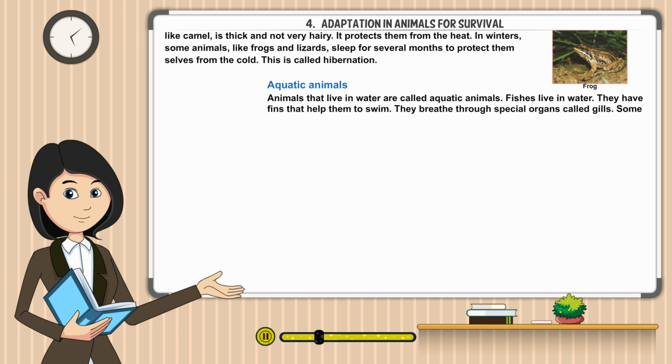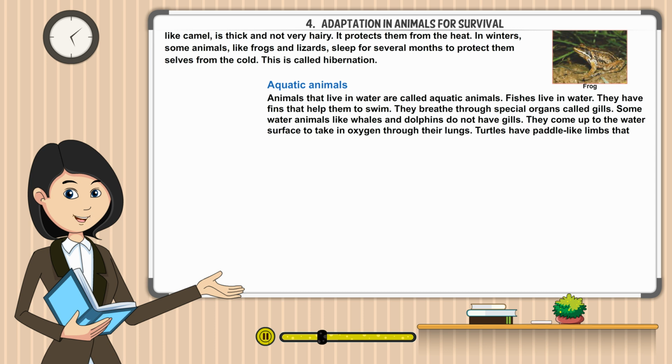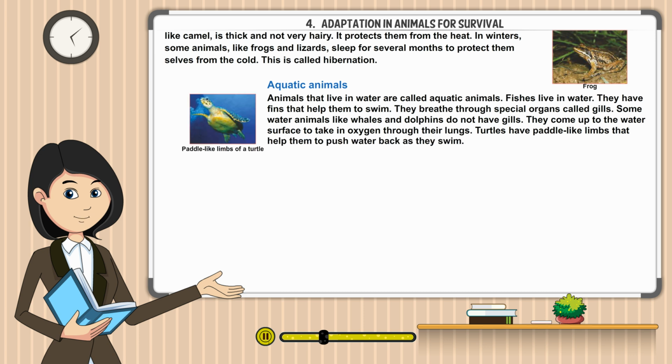They breathe through special organs called gills. Some water animals like whales and dolphins do not have gills. They come up to the water surface to take in oxygen through their lungs. Turtles have paddle-like limbs that help them to push water back as they swim.